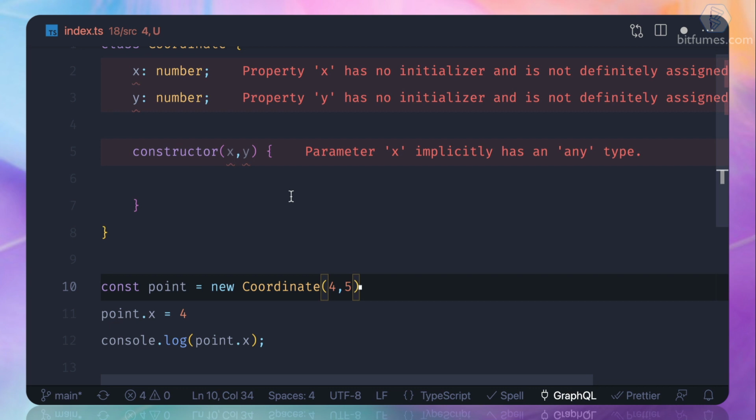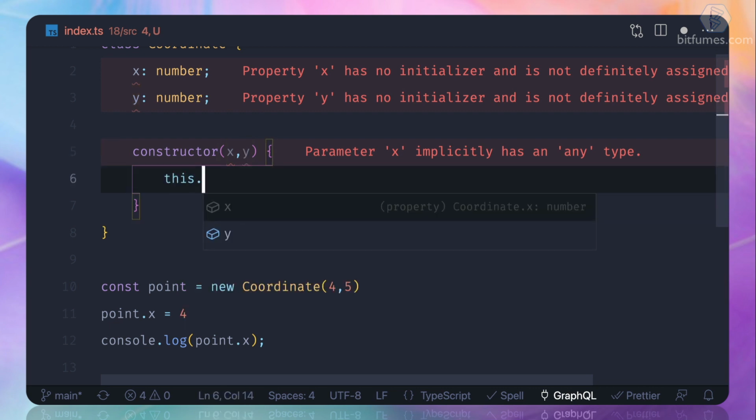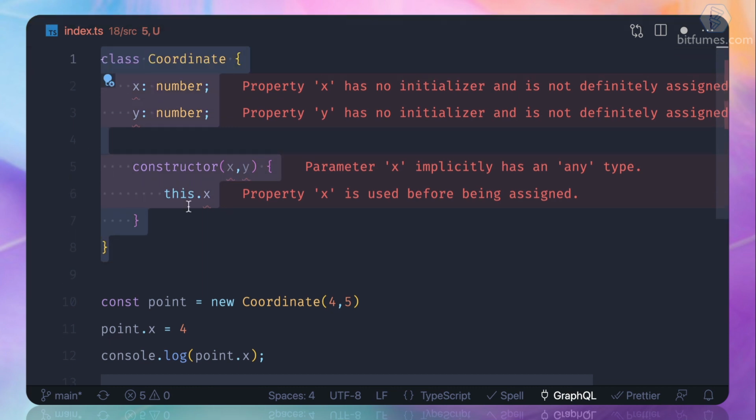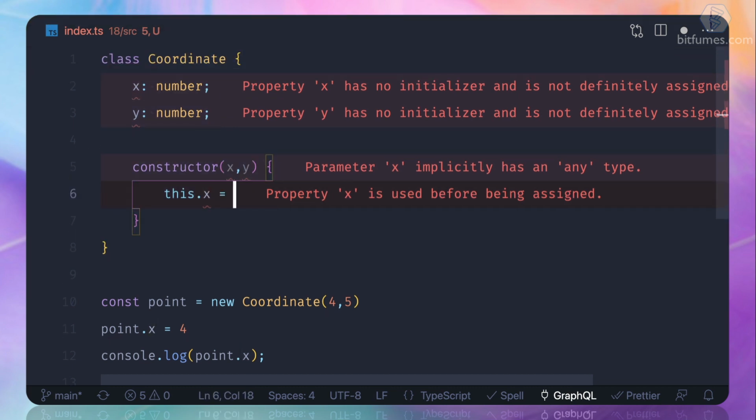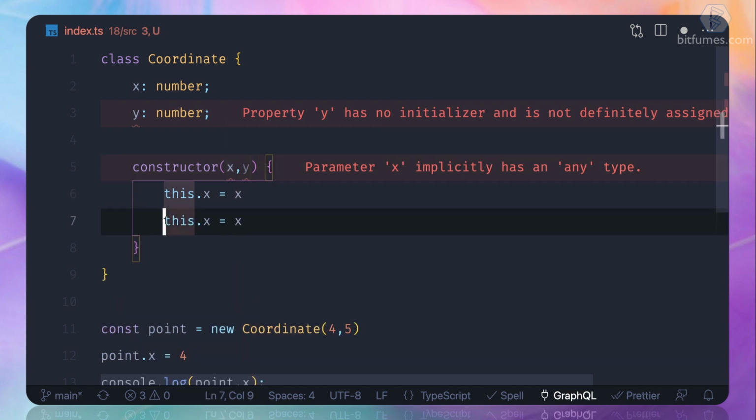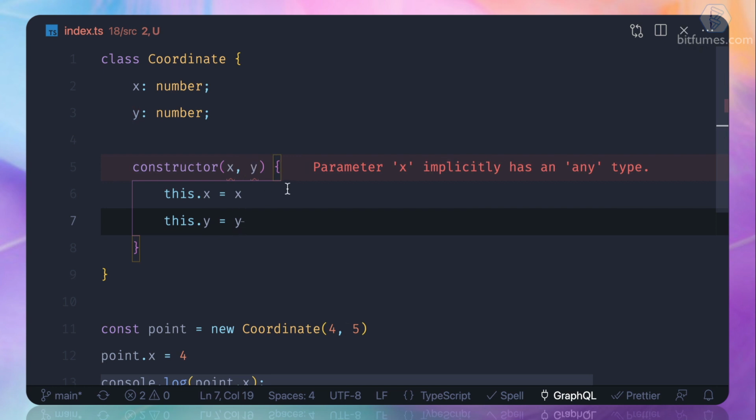Once you get these two things, I can say this dot x. Now this refers to the class. This dot x is equal to the x we are getting. Similarly, this dot y is equal to the y we are getting.